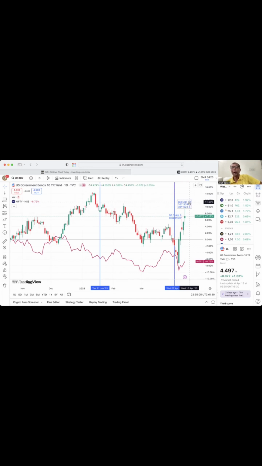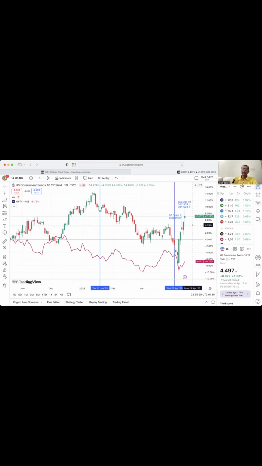Again, whenever there is a huge sell-off of bonds, the prices decline. Therefore on that day, you see the US Treasury bond yield has increased. So on these two days, simultaneously there were two impacts.